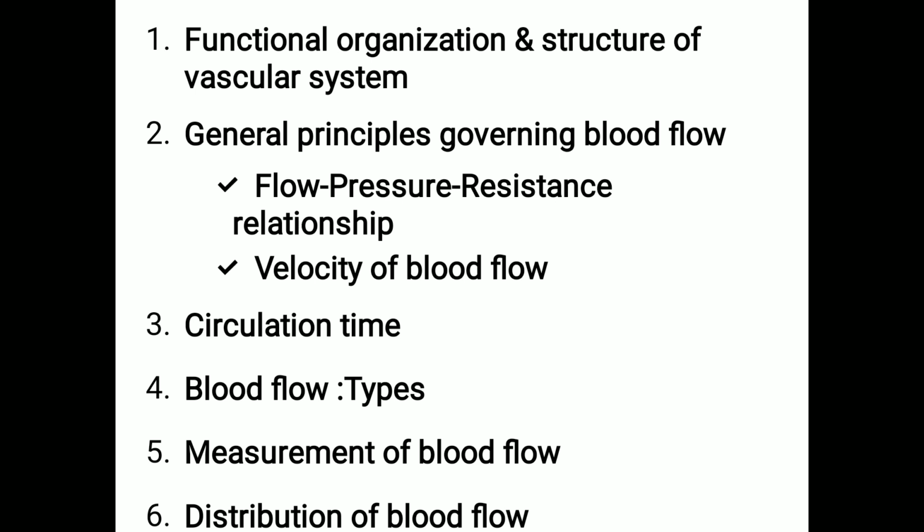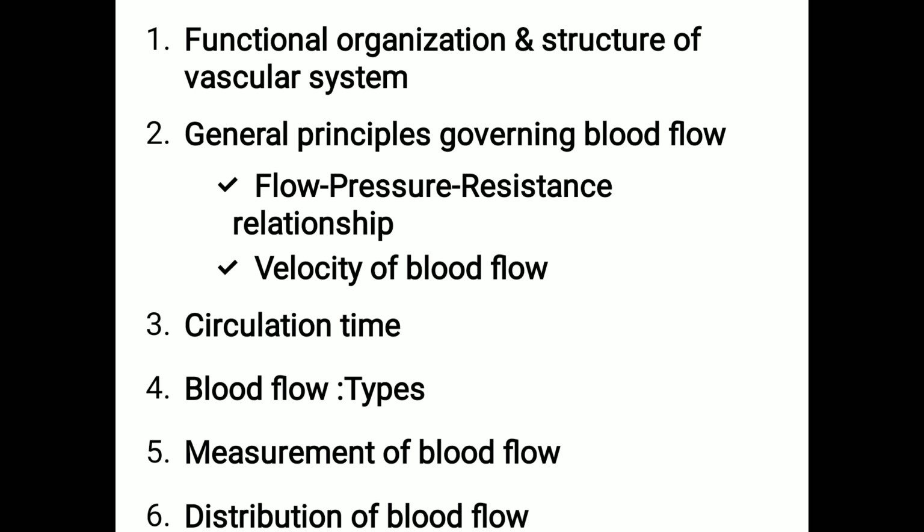So what are the objectives of this lecture? There are various objectives and various laws which you will be studying. First is the functional organization of the two types of circulation, the pulmonary circulation and systemic circulation, and the structure of the vascular system, meaning the vascular tree: arteries, arterioles, veins, capillaries, and so on.